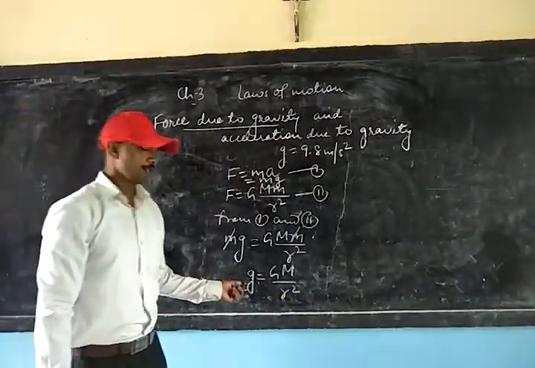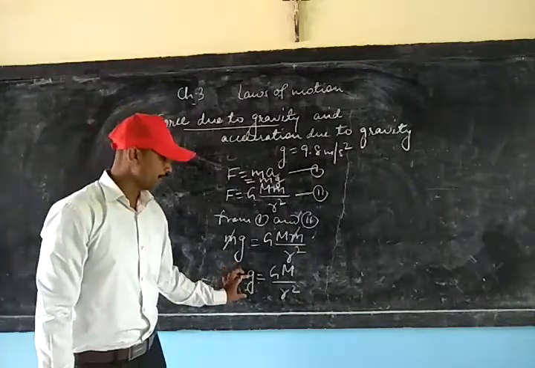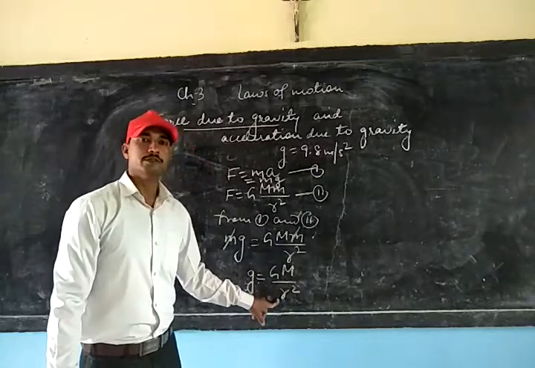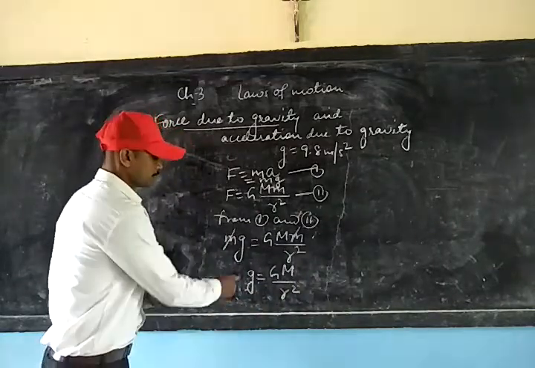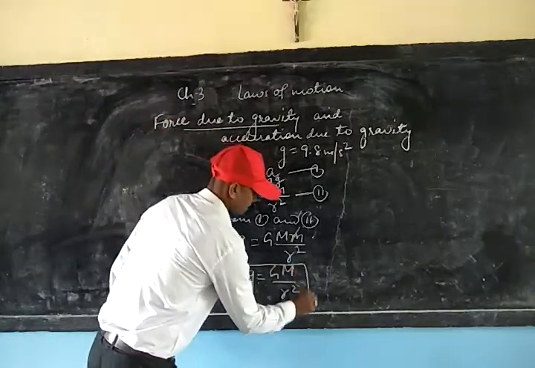Now it is clear from this fact that acceleration due to gravity depends on the mass of the body and also the distance of the body. This is also the relation between small g and capital G.